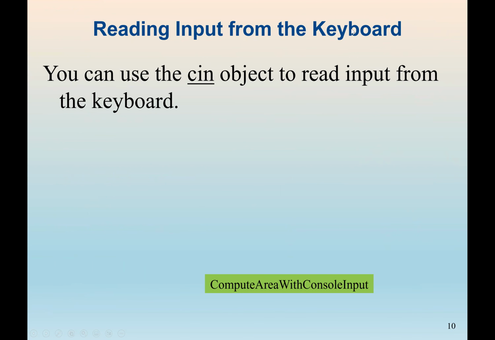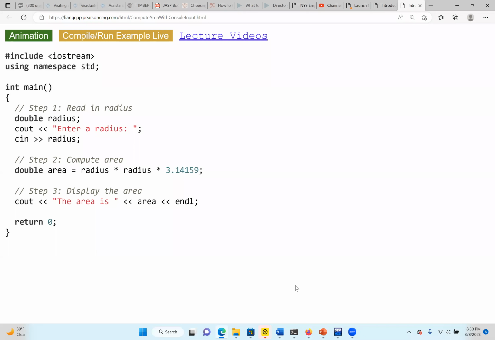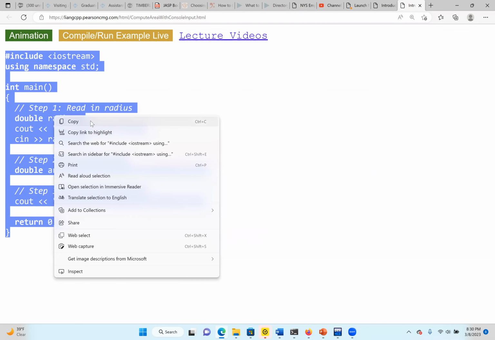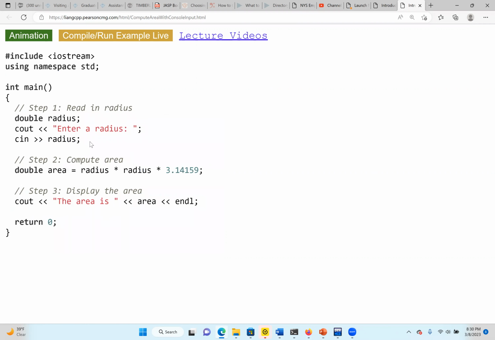Also, we can read an input from a keyboard. So we can see the previous program we went through. Whenever we run it, we are using only 20, unless we change the value. So now we are going to use a cin. And so first, let's go through this code.